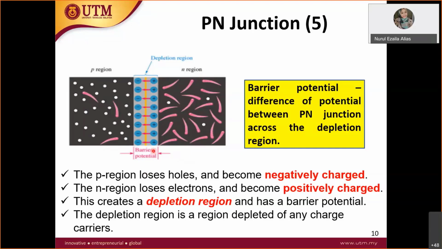Okay. So this PN junction has a potential barrier. The larger the amount of charges, the larger the depletion region will be, and the larger the barrier. Okay, the potential barrier. The barrier is actually the gap, not the energy gap, but in terms of voltage. A voltage barrier. The potential difference is the potential across the PN junction, across the depletion region. So this is the explanation that I explained just now.